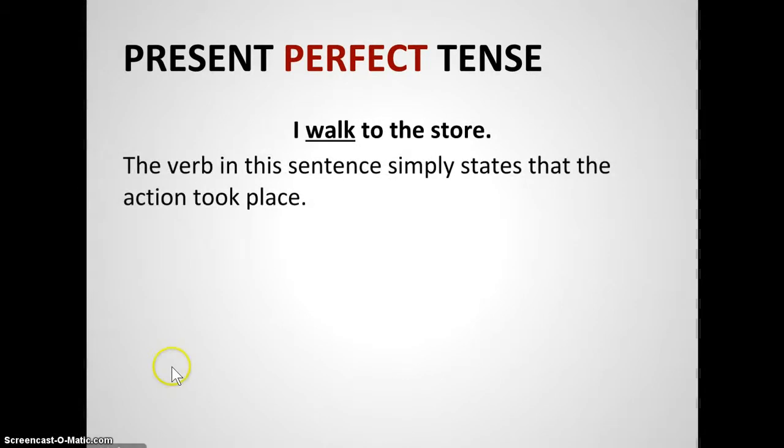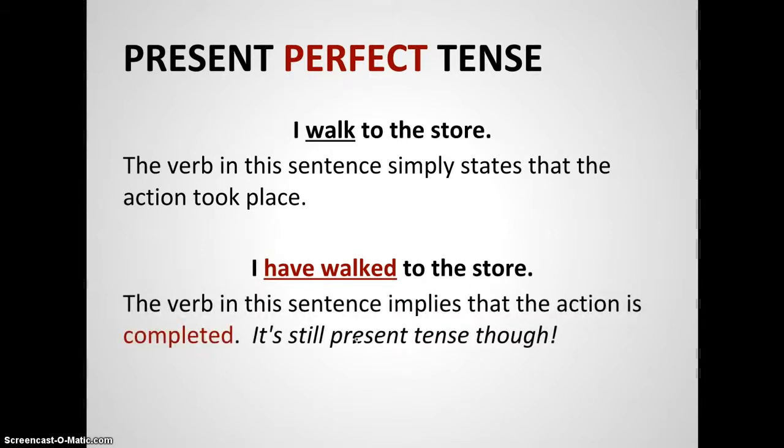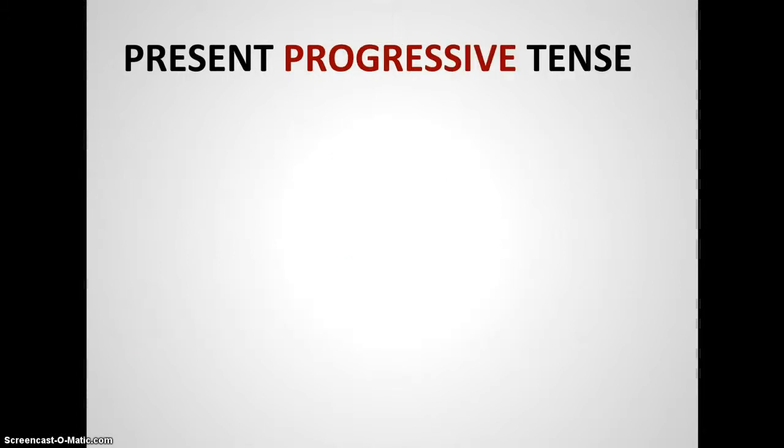So here's the present perfect tense. I walked to the store. The verb in this sentence simply states that the action took place. I walked to the store is a simple tense. But if I use the helping verb have, I have walked to the store, the implication, the nuance here, is that the action is completed. It's still in the present tense. I have walked to the store, but it's completed. It's finished action. It's perfected, hence the name perfect tense.